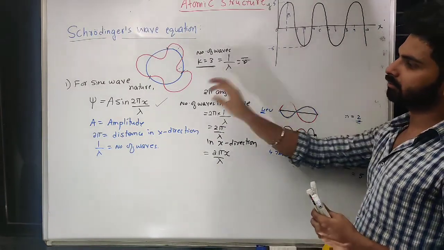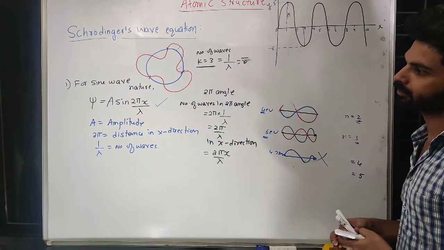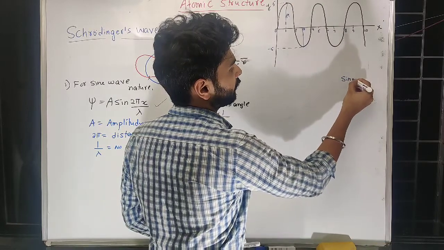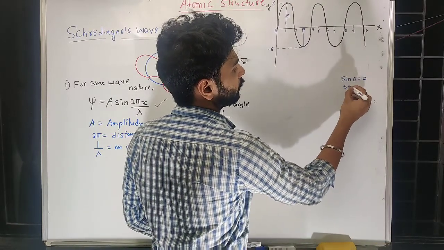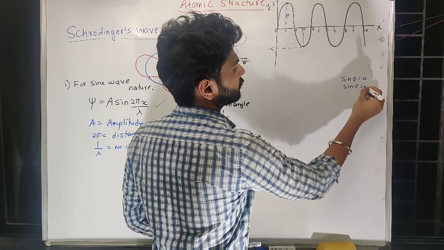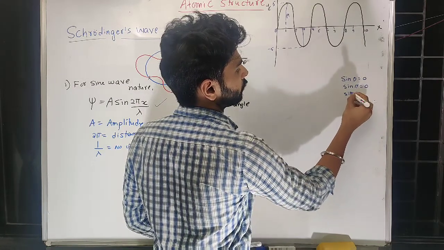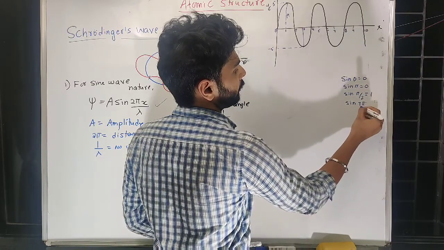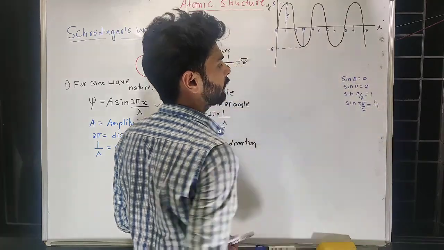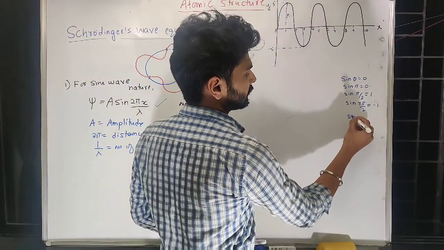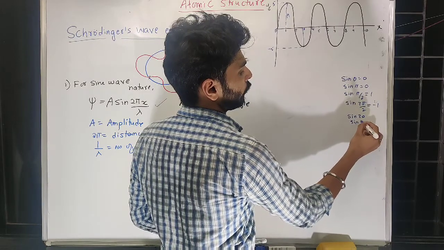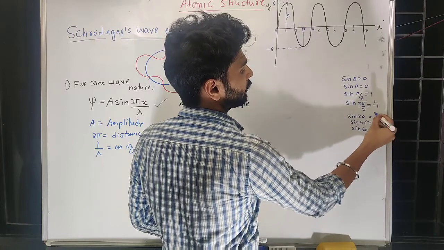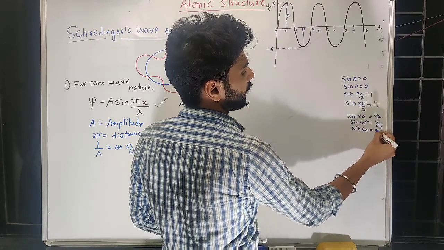So let's see whether this equation holds true for this. For this problem we have to know the values of the sine function. Sine 0 is 0, sine pi is also 0, sine pi by 2 is 1, sine 3 pi by 2 is minus 1. Other values like sine 30, sine 45, sine 60 you can also remember: 1 by 2, 1 by root 2 and root 3 by 2.